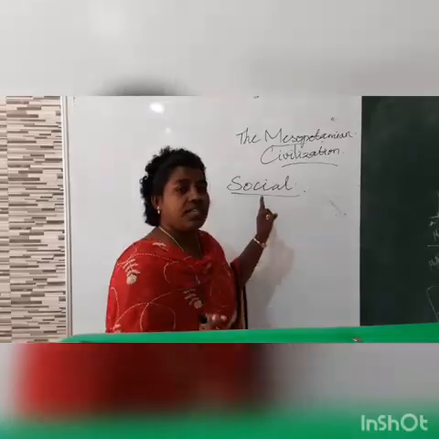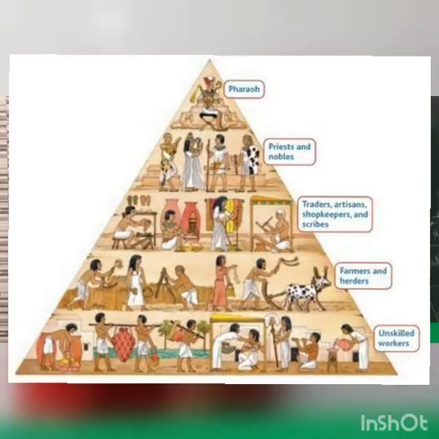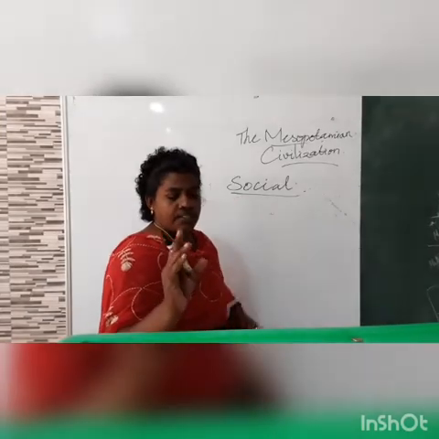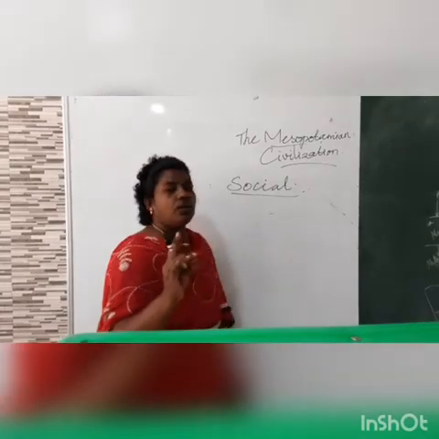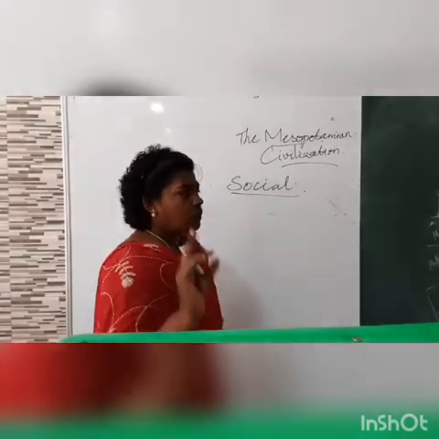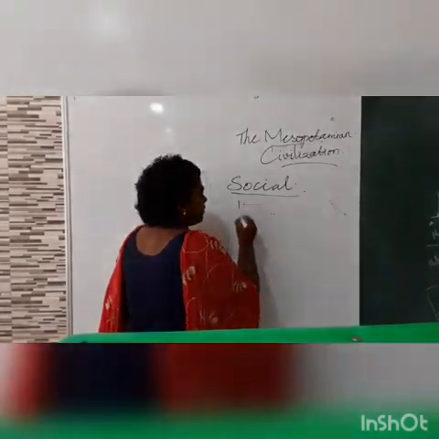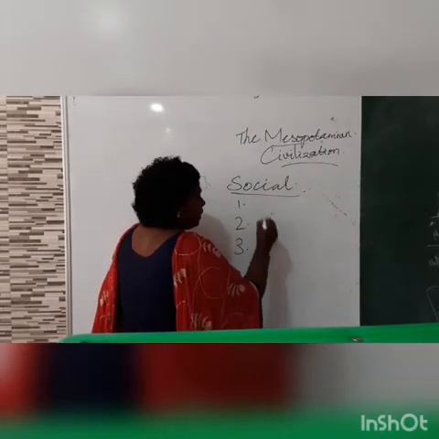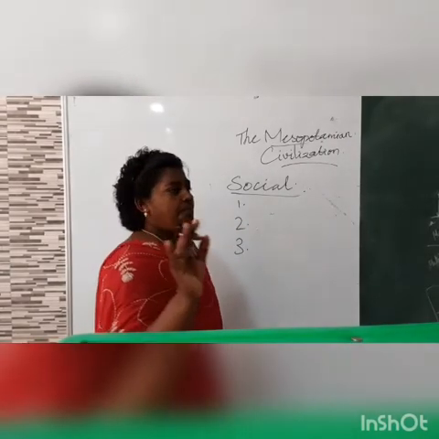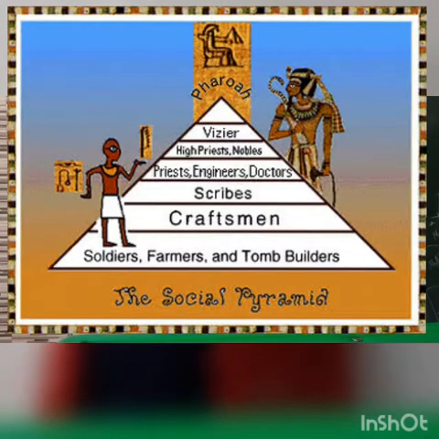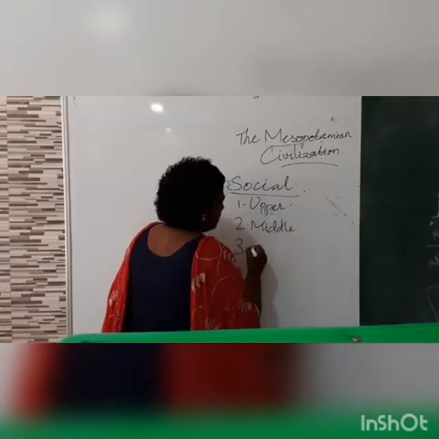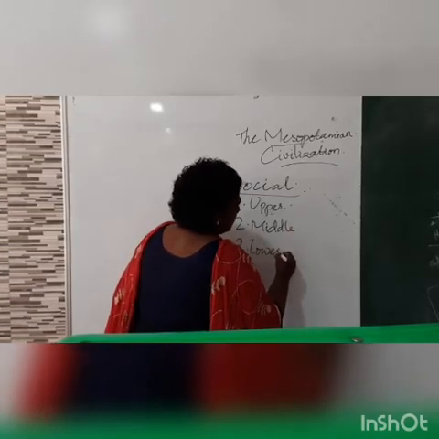How was the society classified? The Mesopotamian society was classified into three. The first one is upper class, the second one is middle class, and the third one is lower class. How was the society constructed? It was constructed into three parts. First one is upper class, second one is middle class, and the third one is lower class.